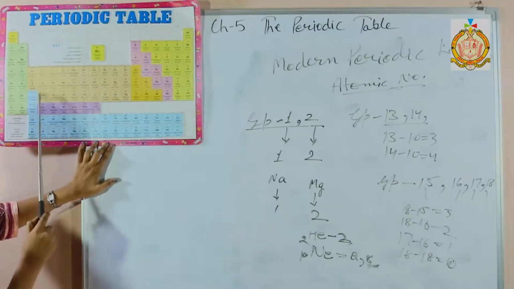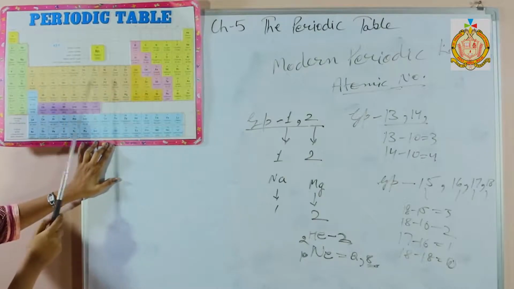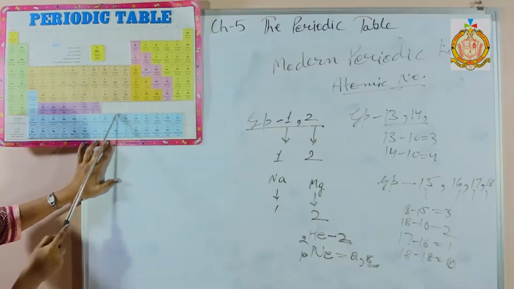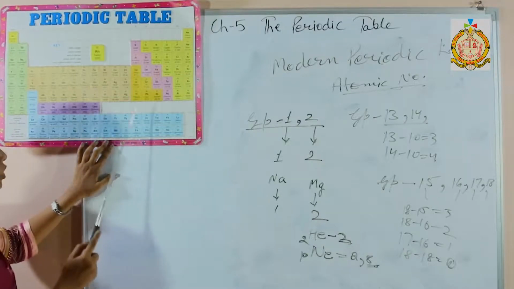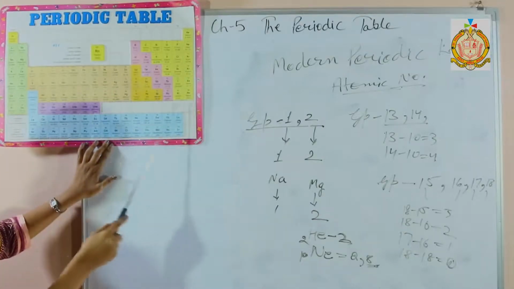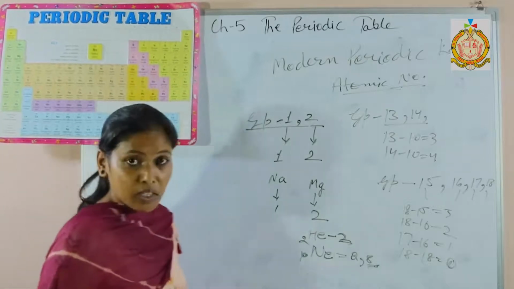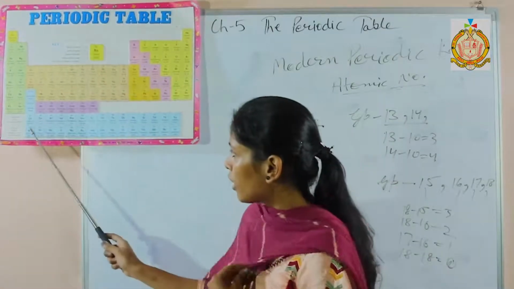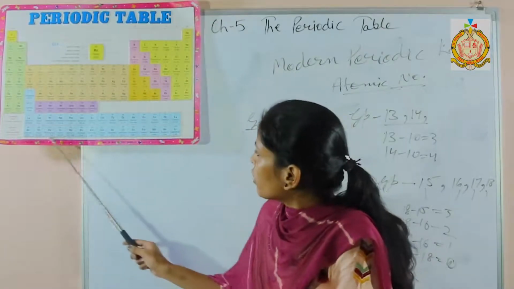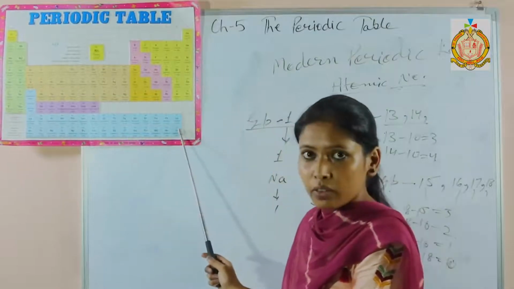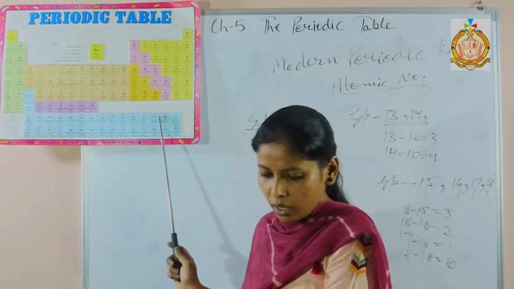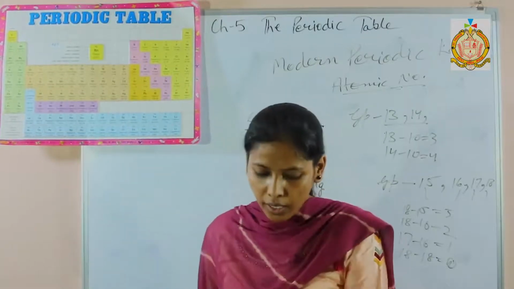These are not adjusted in the main body of the periodic table, because if scientists adjust these elements in the main body, then the shape may be distorted. This is called lanthanide series, and this is called actinide series. And one thing more, actinides are all radioactive elements which emit radiation continuously, and these are rare elements. These are called rare earth elements.